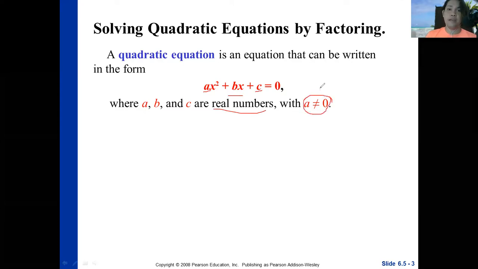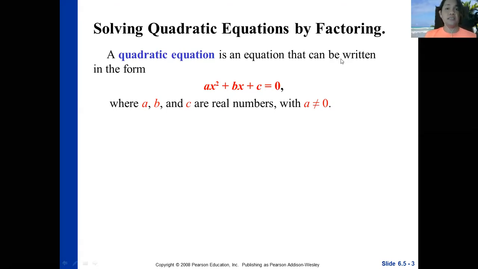Why? If a is equal to 0, then 0 times x squared is equal to 0, so that term is eliminated and the equation becomes a linear equation. That is why we are very strict in our definition of a quadratic equation: it is an equation that can be written as ax squared plus bx plus c is equal to 0, where a is not equal to 0.